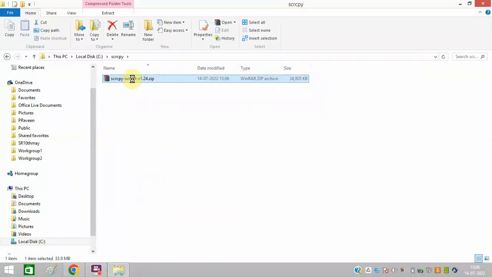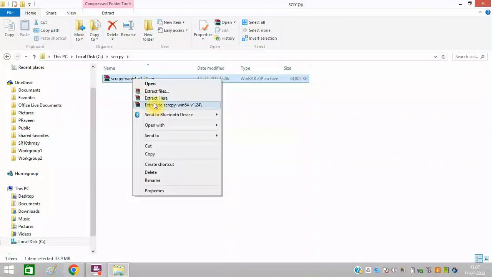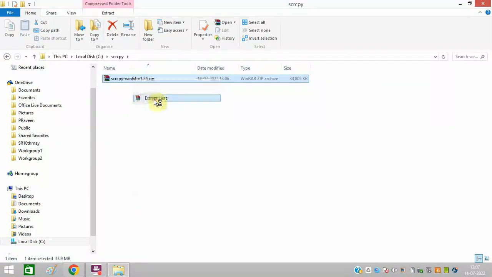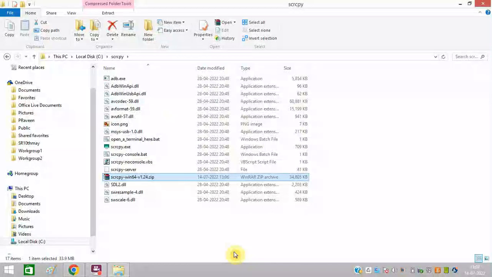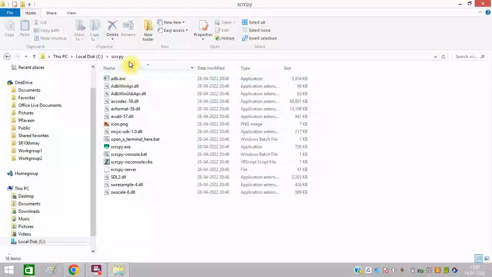After that, right click on this, click extract here. After that, you can delete this zip file. You can simply copy this link.